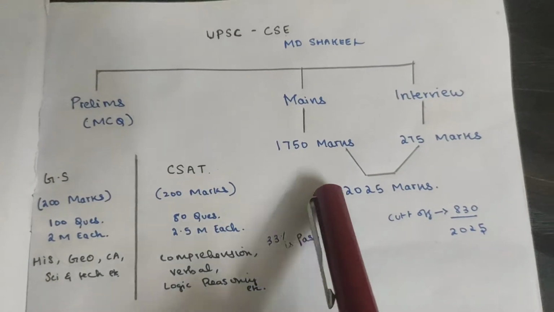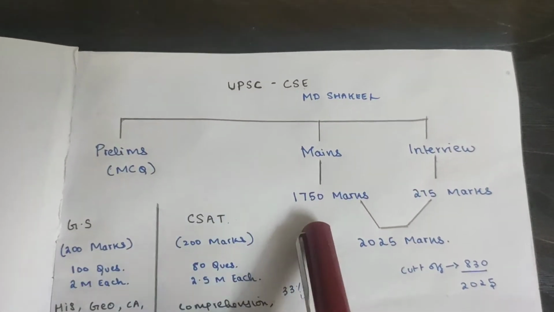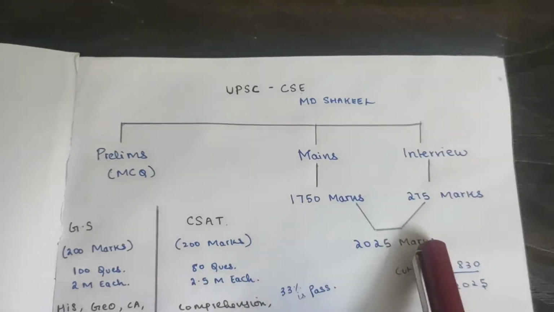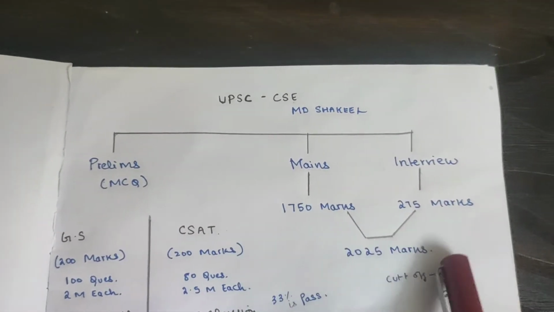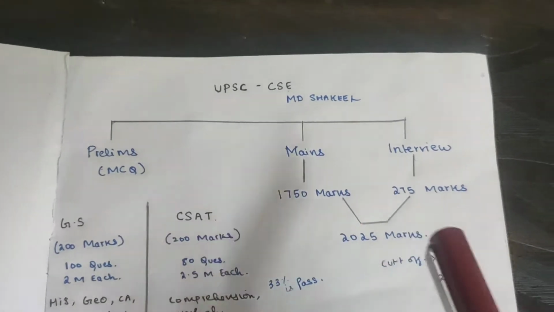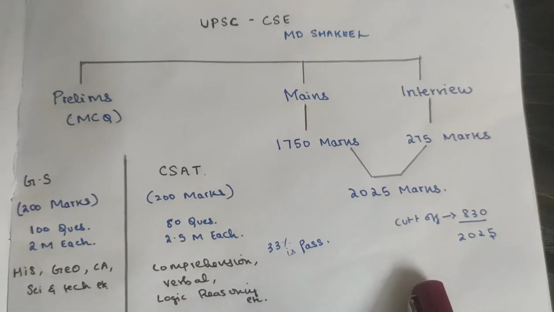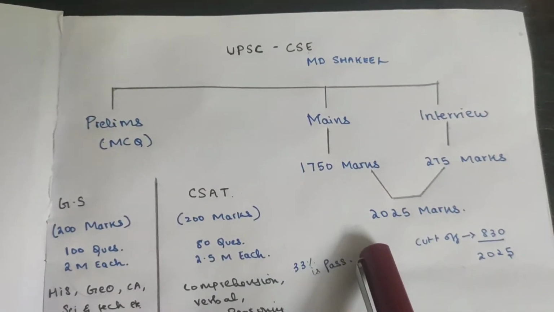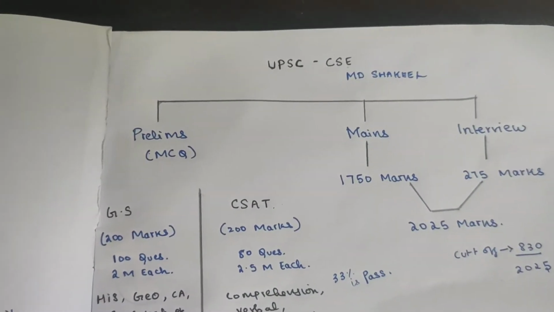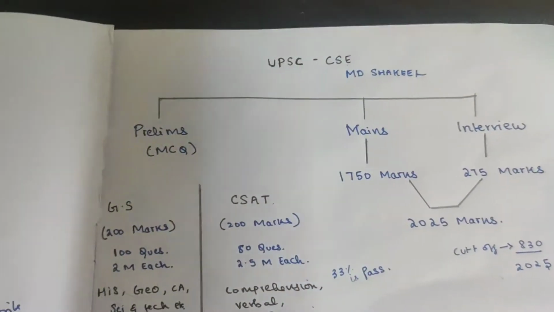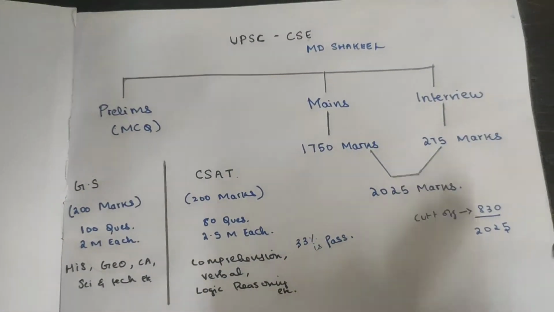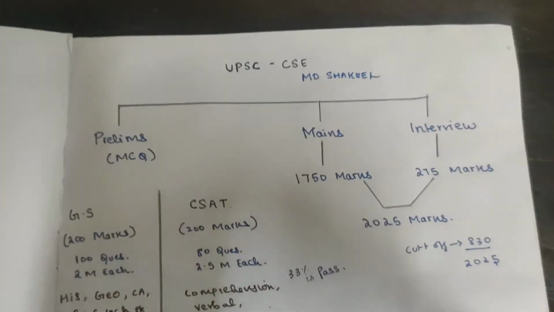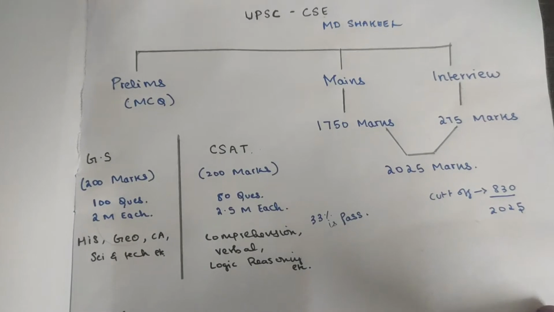So the mains exam has 1750 marks, and the interview is also combined with it, which is 275 marks. Together it gives you 2025 marks. The cutoff mark this year is 830. If you get above 830 for 2025, you can choose any civil service you want: IAS or IPS or IRS, IFS, anything you want. But if you get below this cutoff mark, then it becomes harder.